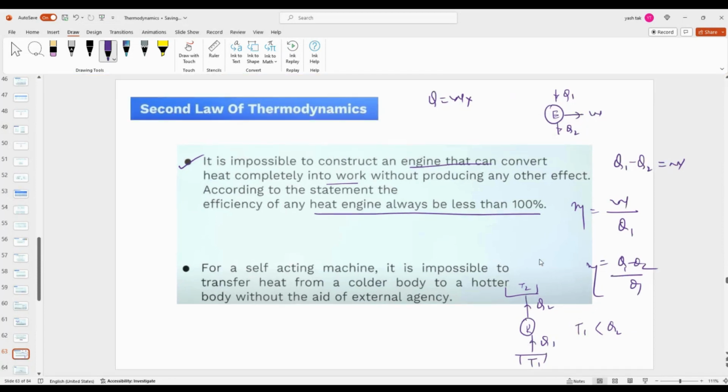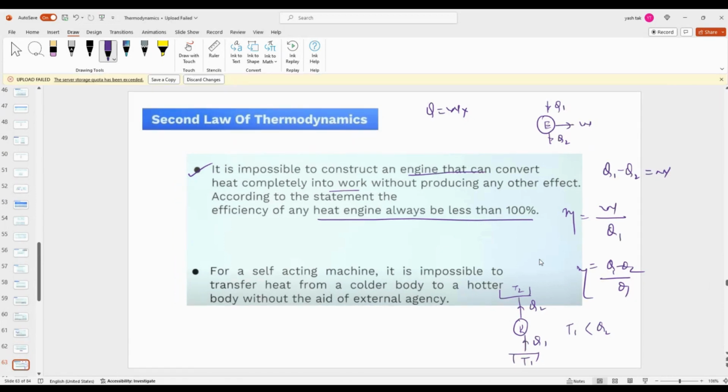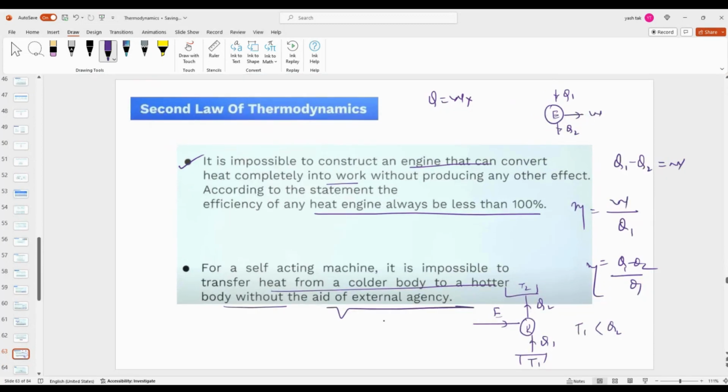The outer surrounding is hot, and in the refrigerator we make things cool inside. So we are transferring heat from inside to outside. But you are adding electricity also. Electricity is doing the work to transfer that. So it is very clearly mentioned: heat transfer from a colder to a hot body is impossible without an external agency. Over here, the electricity is the external agency.